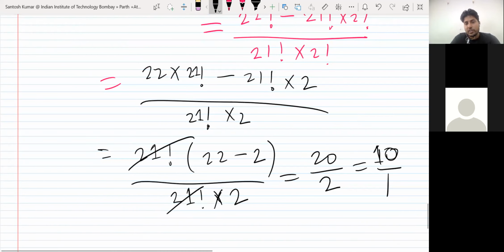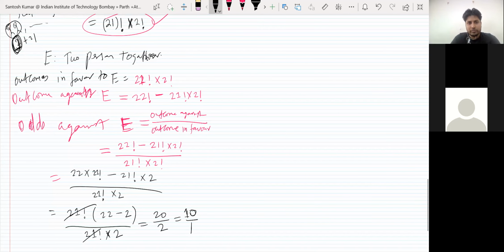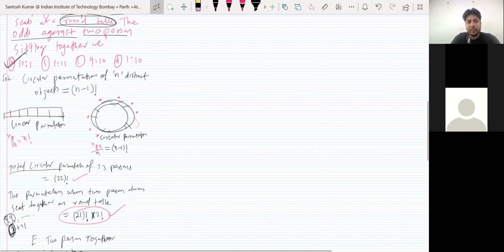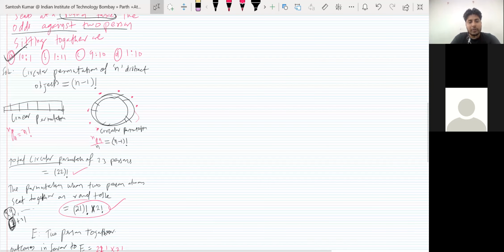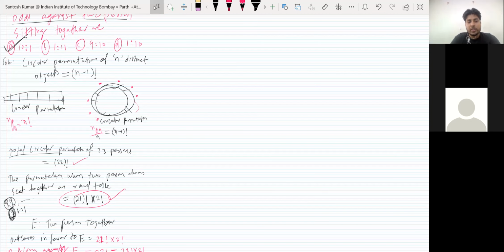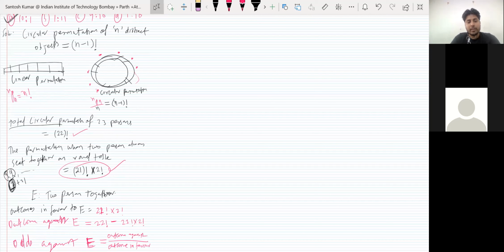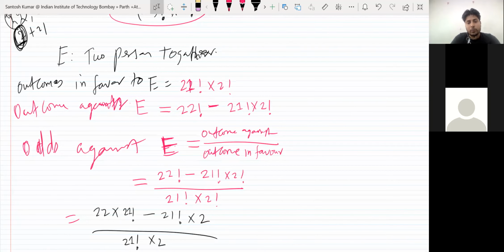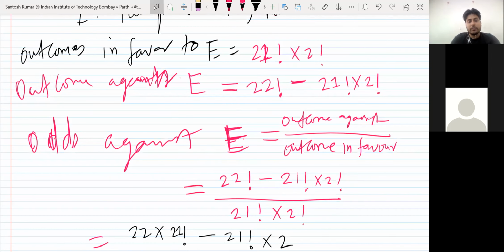So is it clear? Look at it once. First, I found the total permutation, that was 22 factorial. Then the permutation when they are together, that was 21 factorial into 2 factorial. So outcomes in favor of E, where E is that two persons are together, was 21 factorial into 2 factorial. Outcomes against was total minus in favor. And then odds against E means outcomes against E upon outcomes in favor. If they ask you odds in favor of E, then outcomes in favor upon outcomes against.